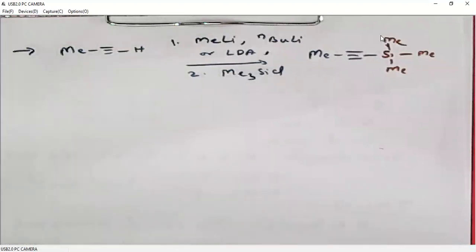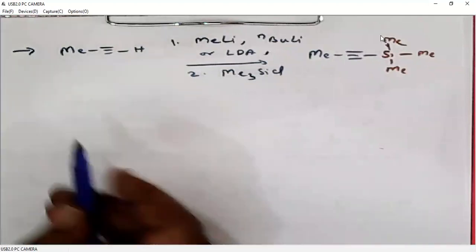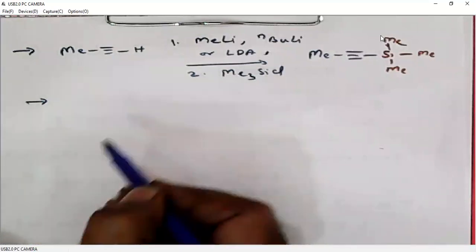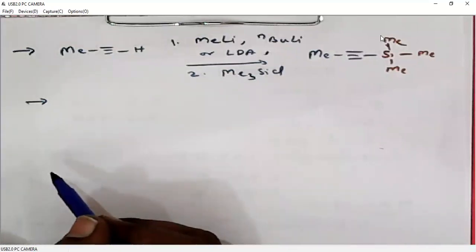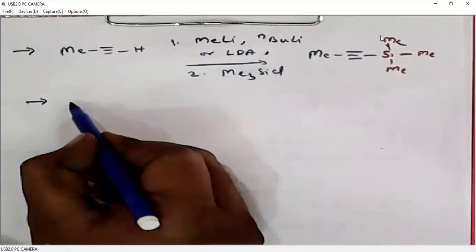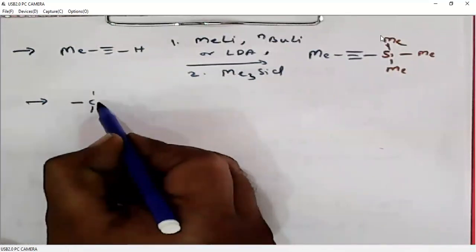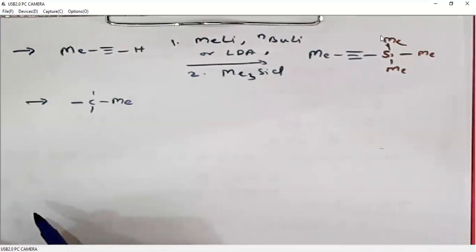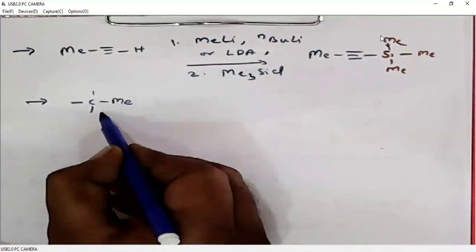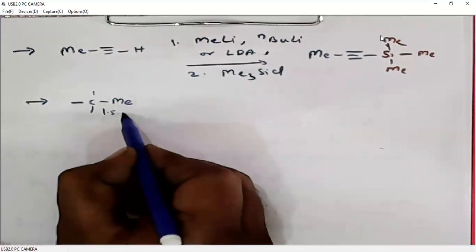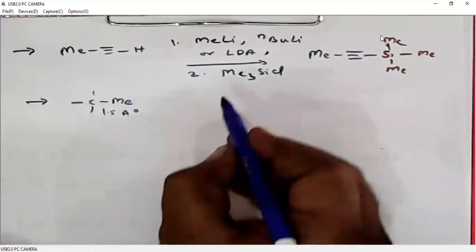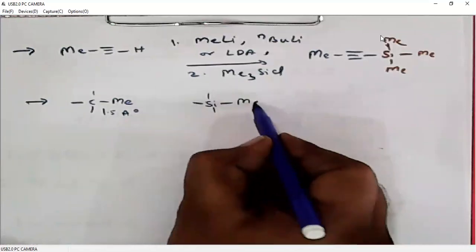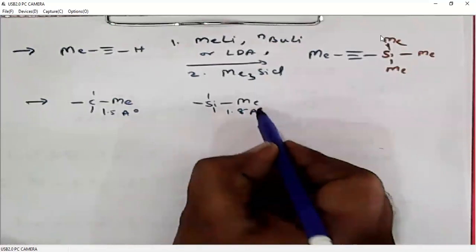Right. So far we are discussing that the TMS group can be used as a protecting group basically because of its large size, right? Here the carbon-carbon bond length is around 1.5 angstroms, whereas the carbon-silicon bond length is 1.8 angstroms.